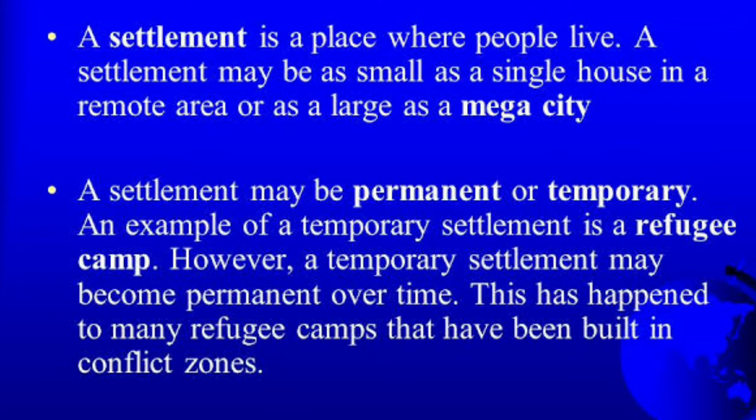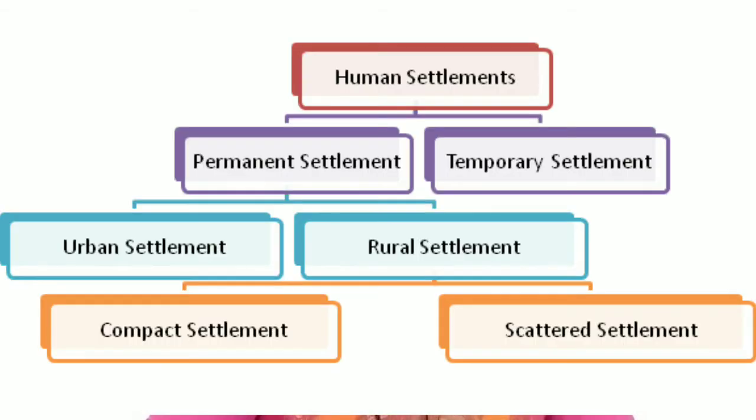Any colony or society is a settlement. But a basic settlement is the place where people live together and depend on their environment for their survival. Settlements can be of two types, temporary settlement and permanent settlement.